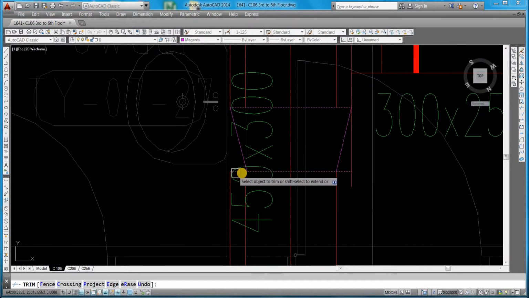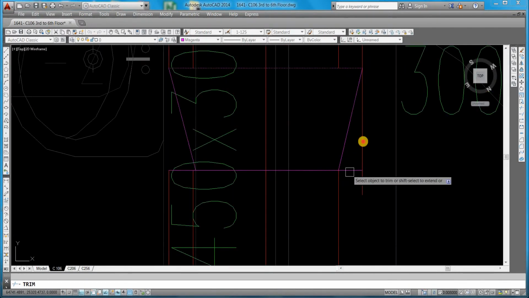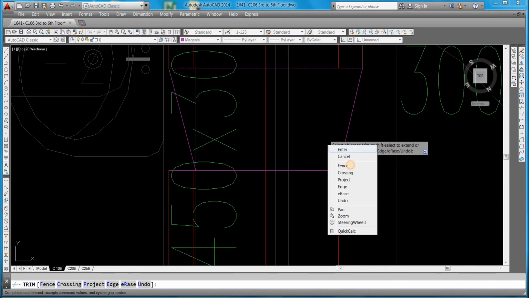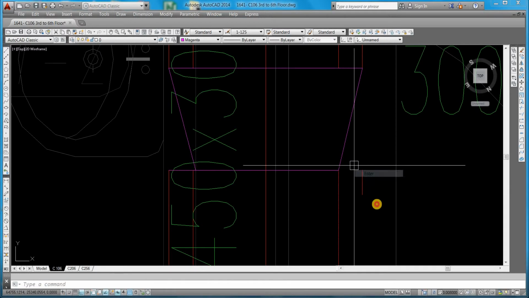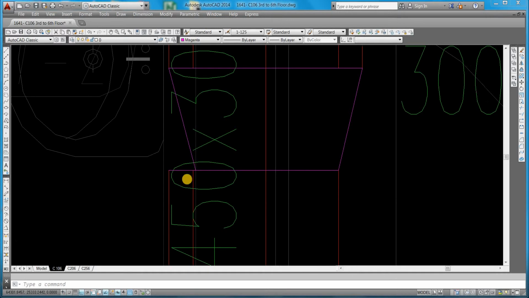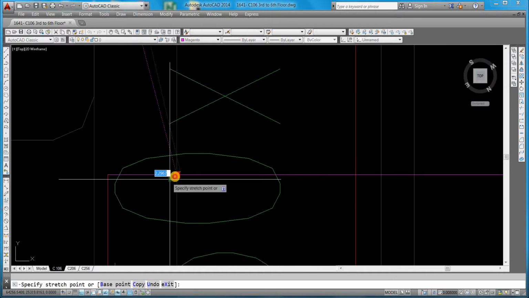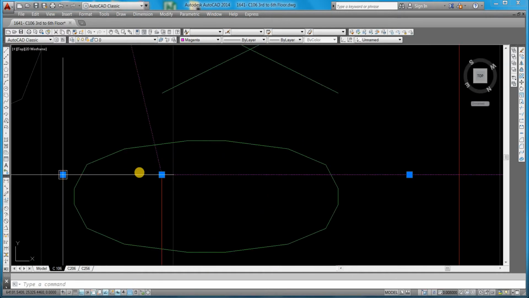No need, no need. Trim again. This one no need. There is this and this one, no need.